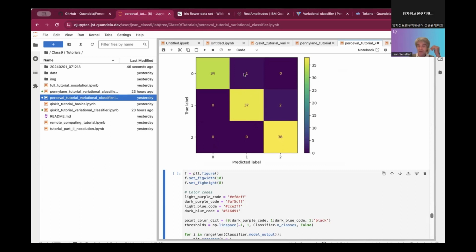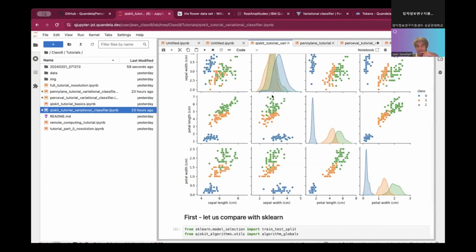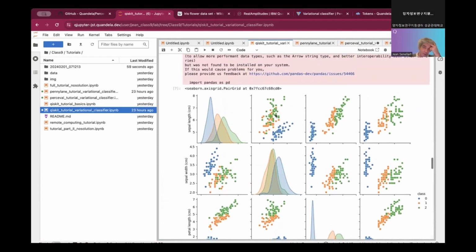Yeah. So this is the confusion we have, which is not that surprising again, because you remember the data set, the points for 1 and 2 were totally mixed here. So here there is a confusion between these two classes, and we kind of expected that by just looking at the data.